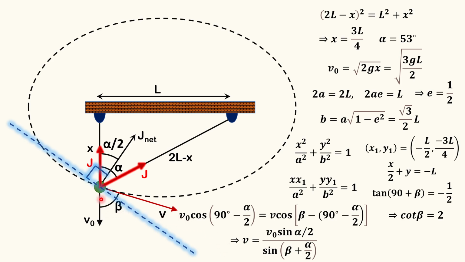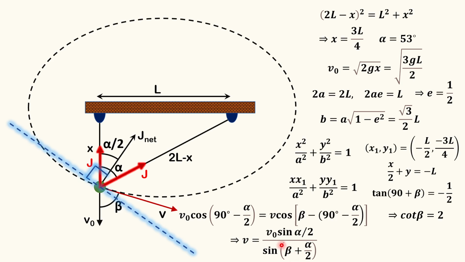So the component of initial velocity along this blue line will be equal to v naught cos of this angle here, and this angle will be equal to this angle here, which is 90 minus alpha by 2. So v naught cos alpha by 2 will be equal to v cos of this angle here, and this angle can be said to be beta minus this much, which is actually 90 minus alpha by 2. So v is coming in terms of v naught, alpha and beta.